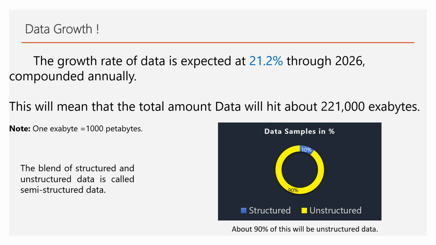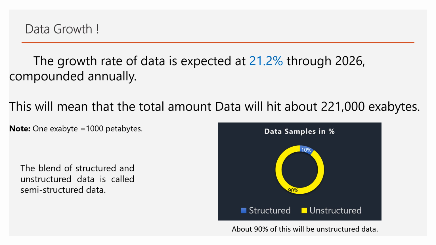Now, since we've understood at a high level what data is, let's understand the growth of the data. It is expected that there will be 21.2% growth through 2026, compounded annually. If you want to have it in numbers, it's going to be 221,000 exabytes of data accumulated by 2026 and beyond. That means one exabyte is 10,000 petabytes. Now, for this 221,000 exabytes, I broadly classify the data into structured and unstructured. We'll see what the differences are between structured and unstructured.